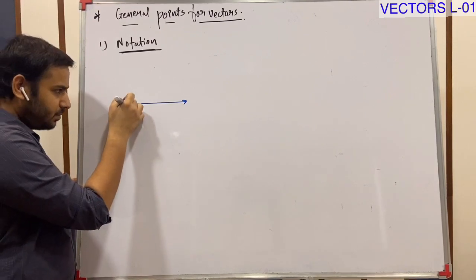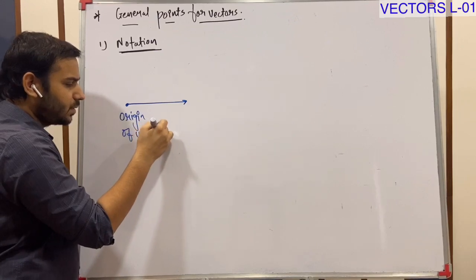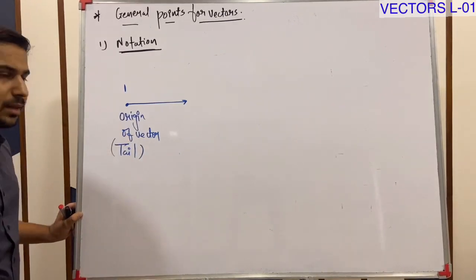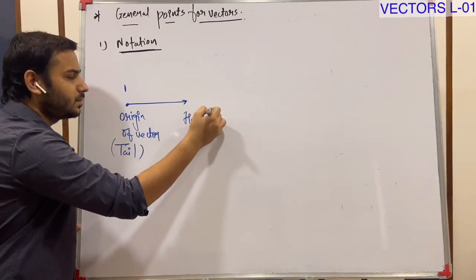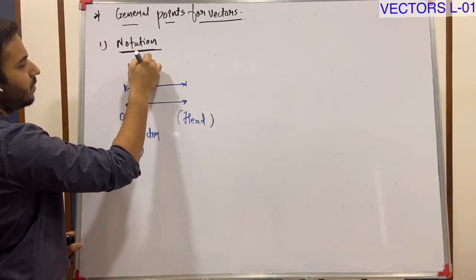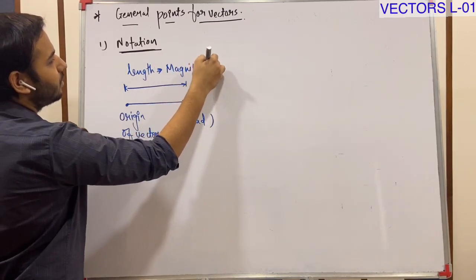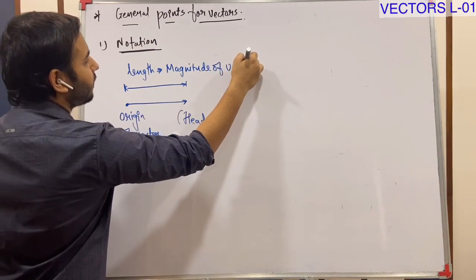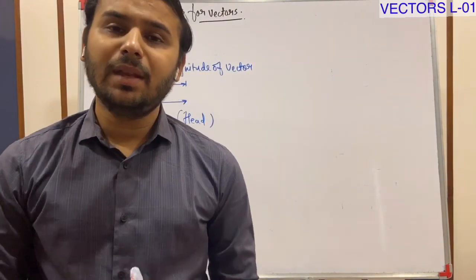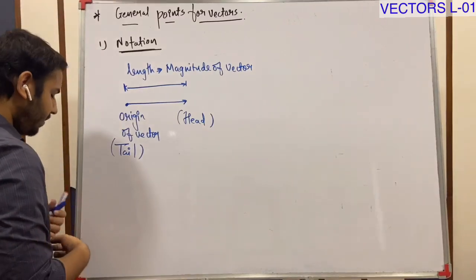This point is called the origin of the vector, or you can say tail. This point is called head, and this length is the magnitude of the vector. The effect of the vector, the intensity of the vector, can be represented by the length.